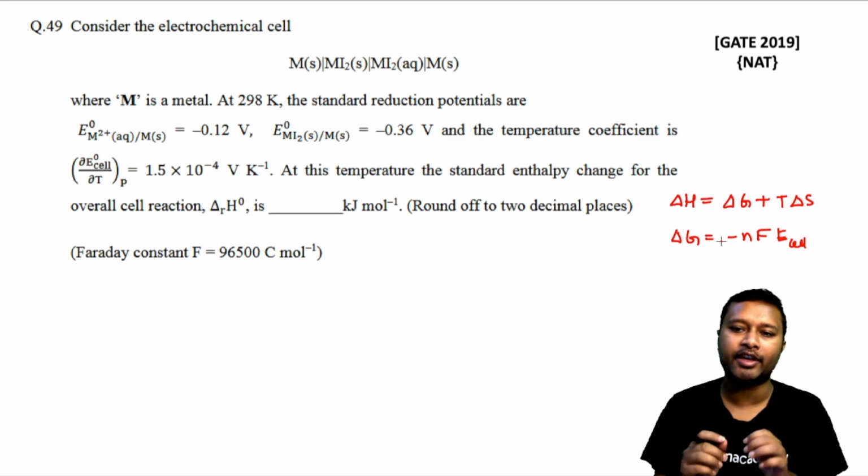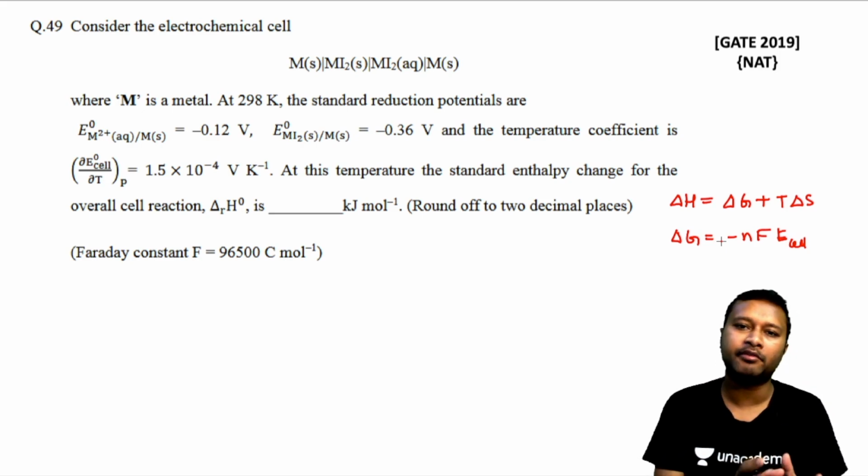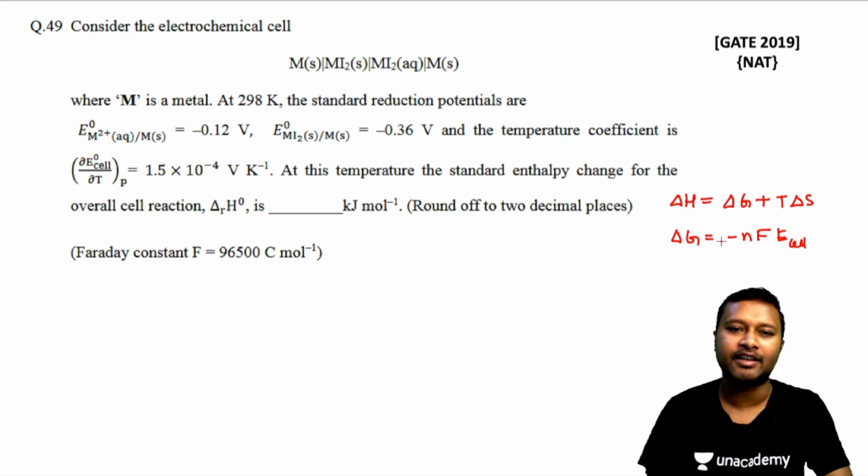So first of all, we have to calculate E of cell. That will help us to calculate delta G. Once we are done with delta G, we'll do delta S also. Okay, so let's start with it. First of all, in order to find out delta E, or basically E of the cell, you need to know the reduction and oxidation potentials. So which is getting reduced and which is getting oxidized, that's what you have to understand.